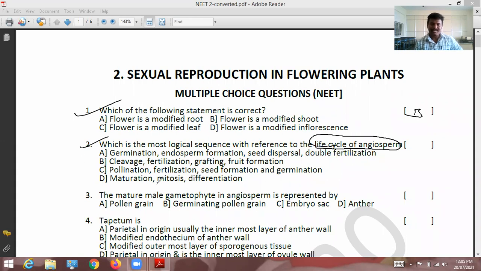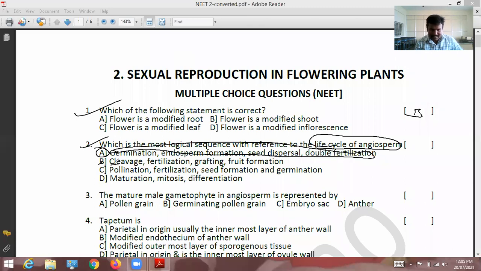Angiosperms, flowering plants. What is the logical sequence? Option A: germination, endosperm formation, seed dispersal, double fertilization. So here there is no link. We must discuss the sequence. What is that sequence?